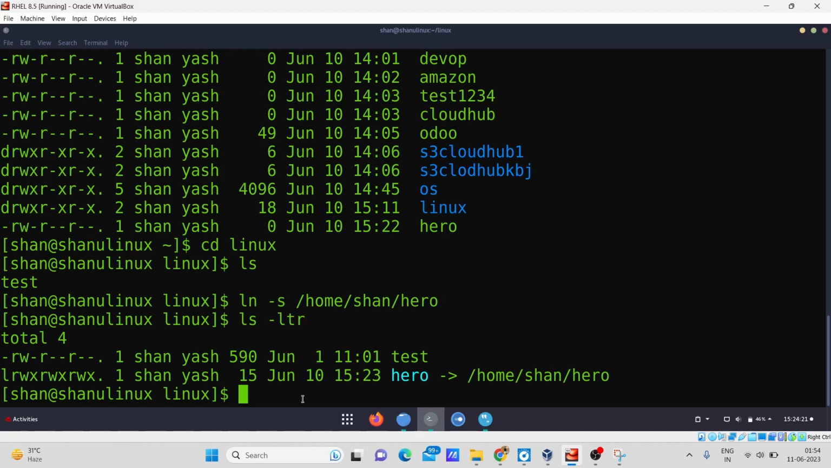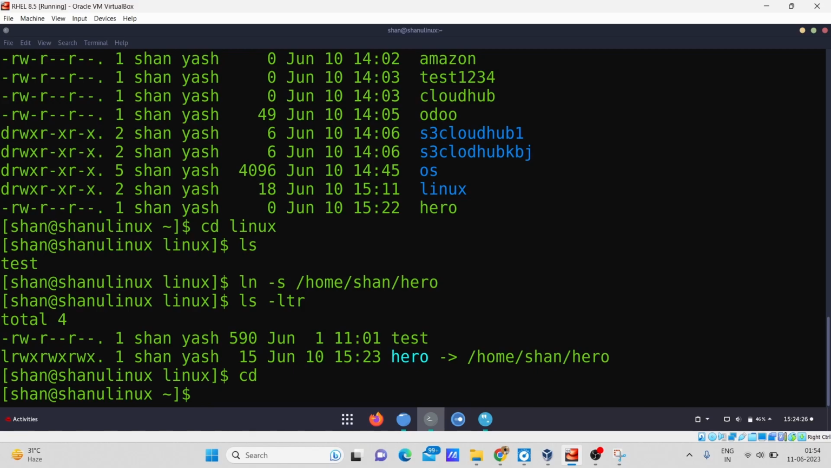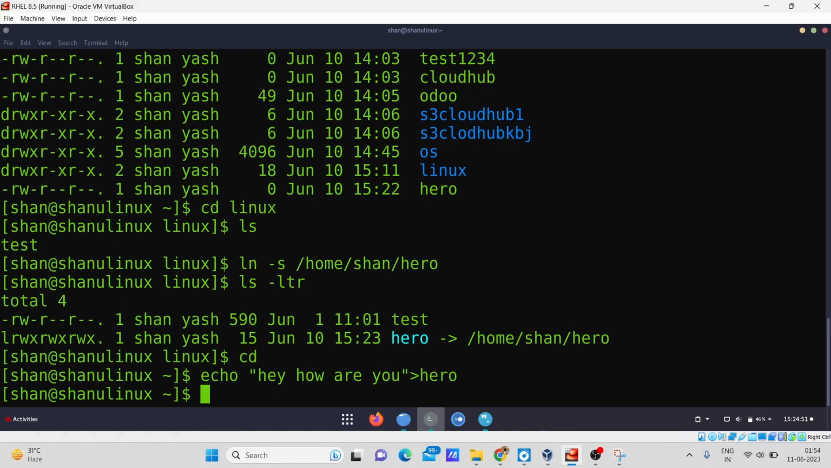So now what I will try to do, I will move again to my home directory, and in my home directory I will try to add some content in my hero file. So for that, I will use the echo command. Through the echo command, you can append any kind of content in the file you want. For example, I am taking this, hey, how are you? So this is my content which I will append to the file named hero. So you just have to simply do this, and give enter.